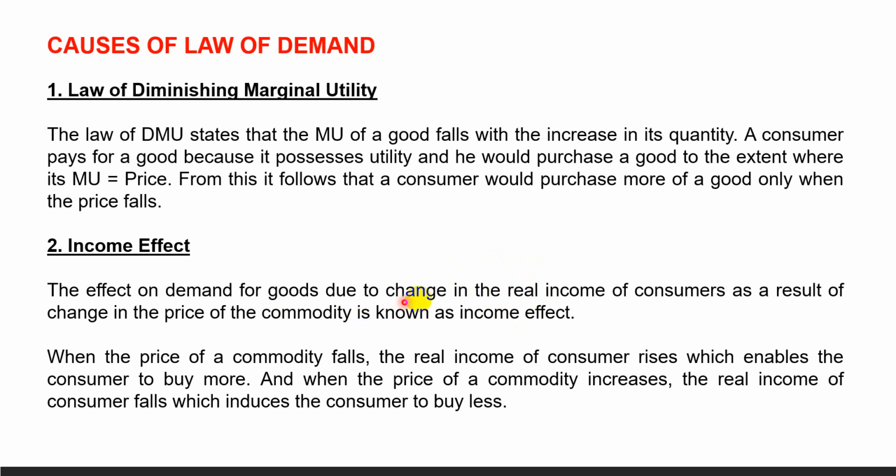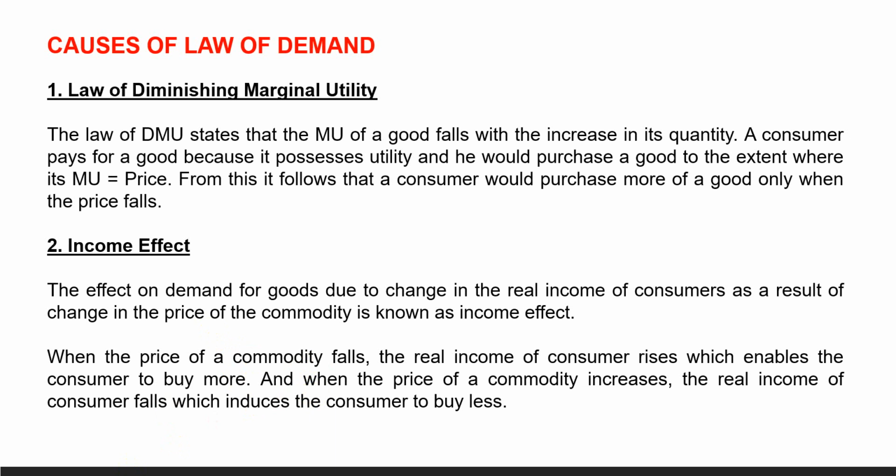So when the price of a commodity decreases, real income rises, and that induces the consumer to buy more. And when price rises, then the real income of the consumer decreases, and that induces consumers to buy less. And that is why the demand curve slopes downward.